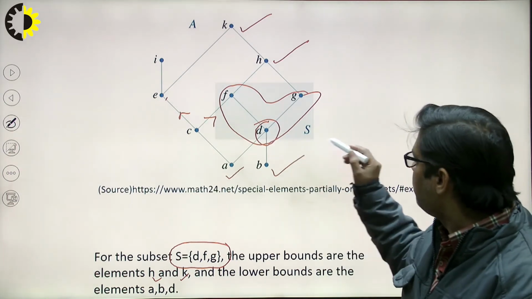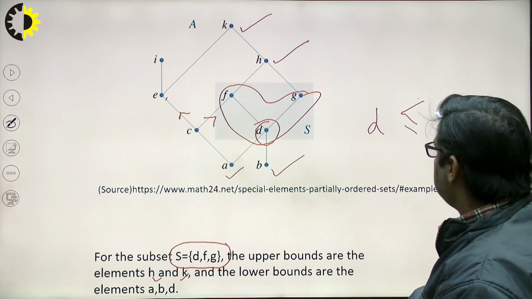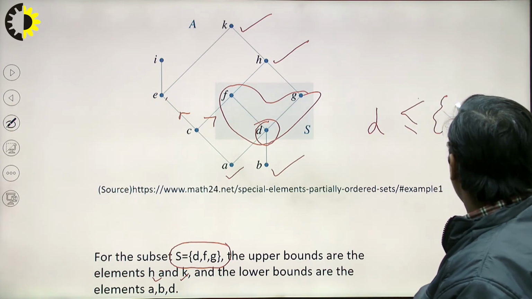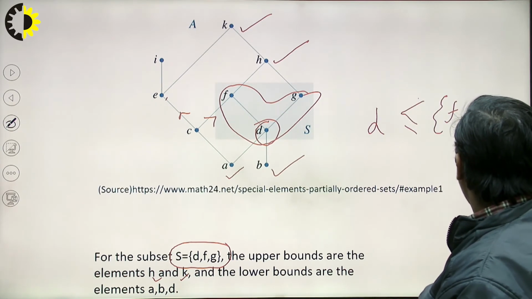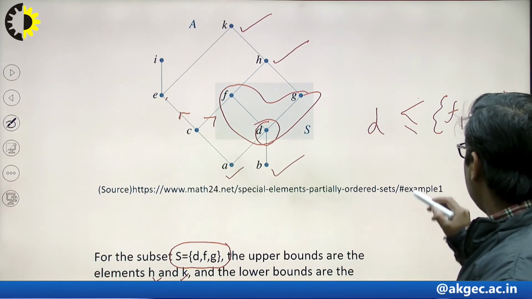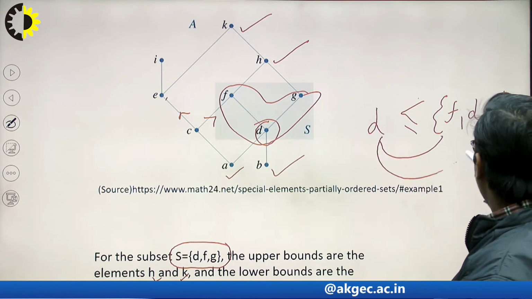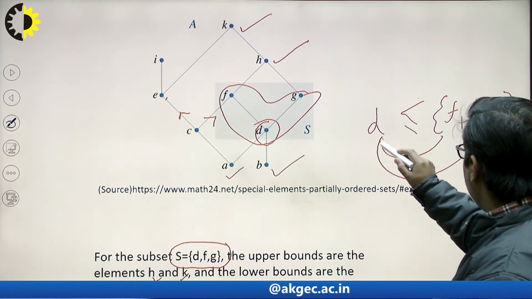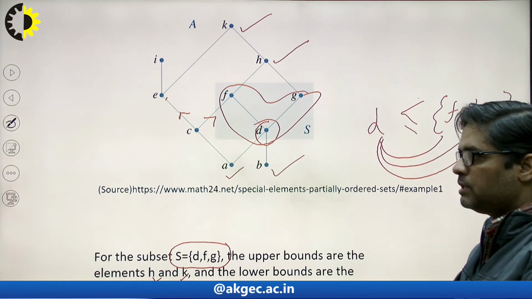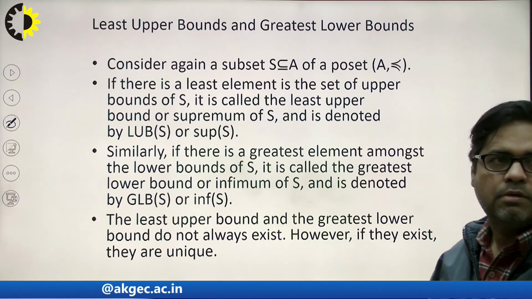So here if I compare this D with F, D and G, then what is the opinion? D is less than or equal to F. Okay, D is less than or equal to G, it is also okay. What about this? D is less than or equal to D. Yes, it is correct. That's why it will be part of the answer.